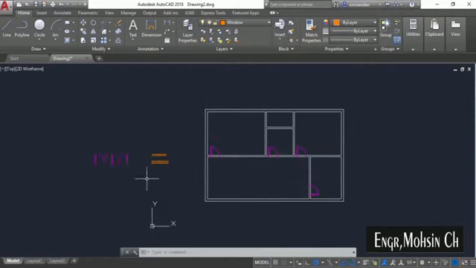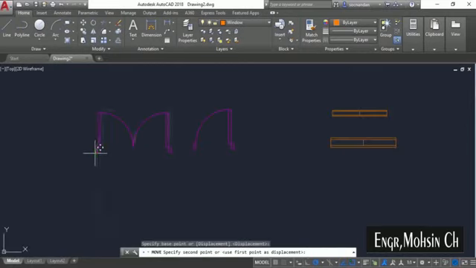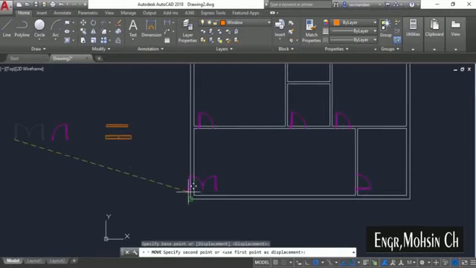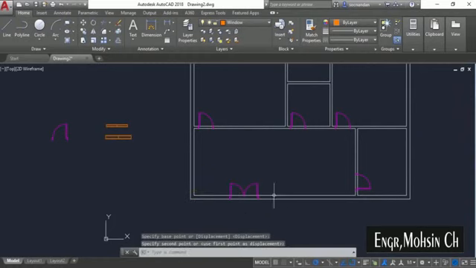Now we need to add the next block, which is this one, this door block, and for that you can simply move it. So select move tool, select it and move it over here. All right, so here it is. Now we can also erase this block. This is no longer required.